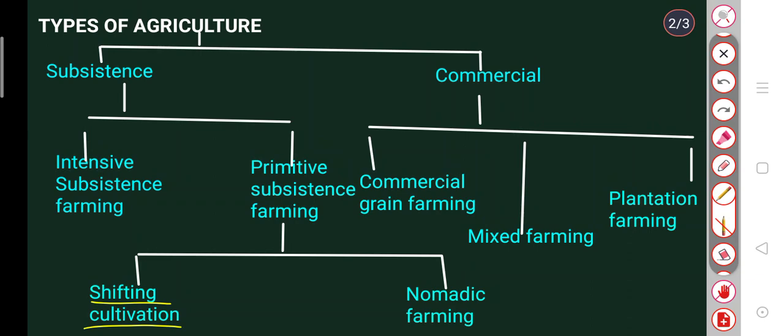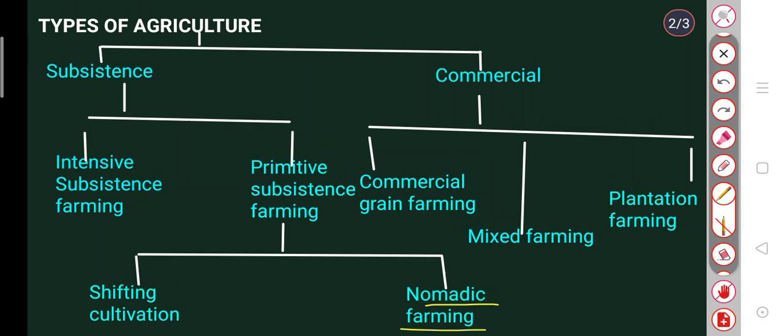Now we will talk about nomadic farming. Nomadic farming is a form of farming mainly practiced in regions where agriculture is not possible, because of the topography or the climate. Nomadic herding is done in places like the Sahara in Africa, Rajasthan and Jammu and Kashmir in India, and some parts of Central Asia.